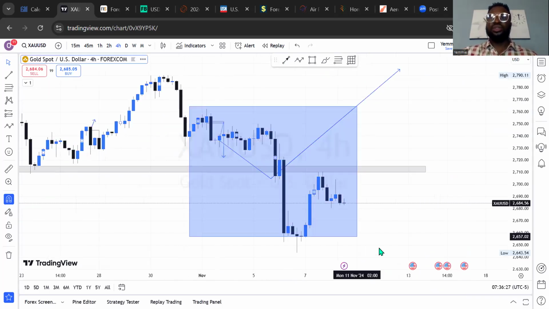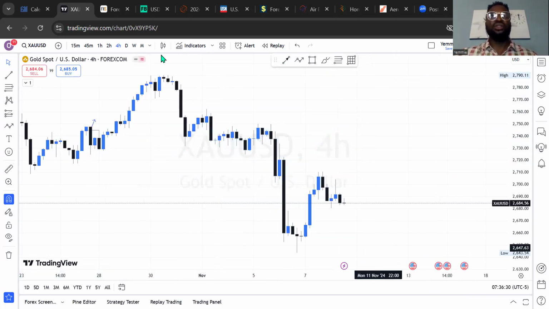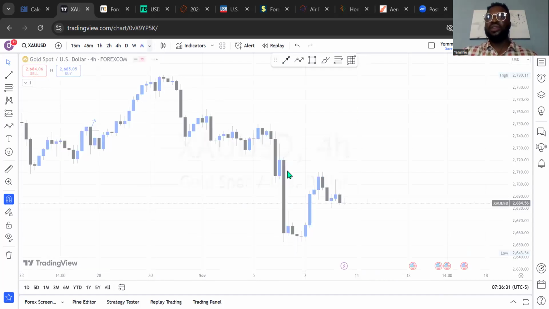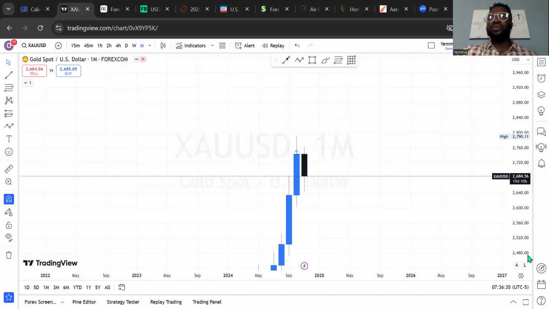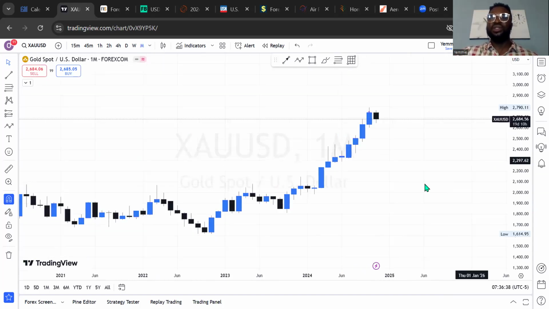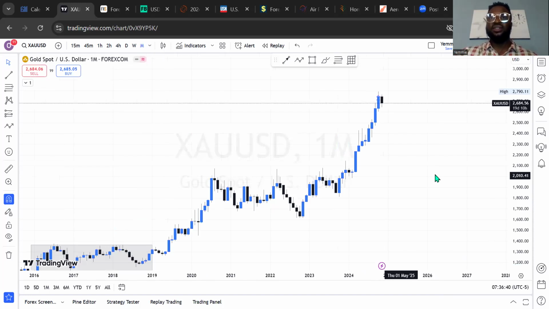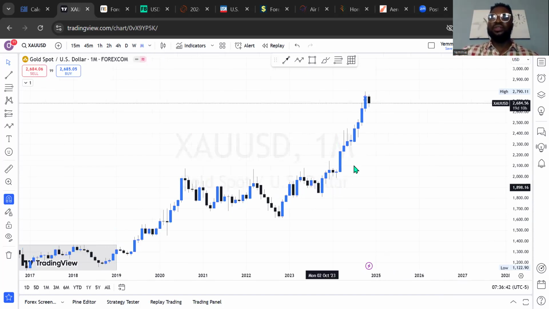Okay. So we start from the monthly time frame on gold. It has been on a bullish ride for some time now. It's very important that we identify where we should take risk, where we should measure our risk, and when we should sit on our hands. It's been on a bullish ride for a number of months, 1, 2, 3, 4, 5, 6, 7, 8 months, and currently it's showing a bearish momentum for this month so far.